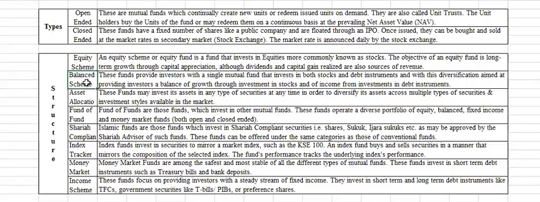And the second structure is the balanced scheme. In a balanced scheme, the fund provides investors with a single mutual fund that invests in both stock and debt instruments. So these types of mutual funds invest in stocks as well as in debt instruments, not only in stock instruments, but they also invest in debt-based instruments. And the third type is asset allocation mutual funds.